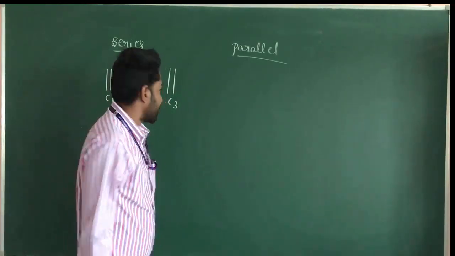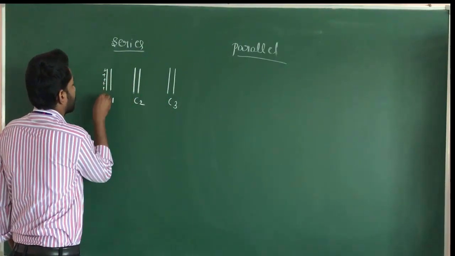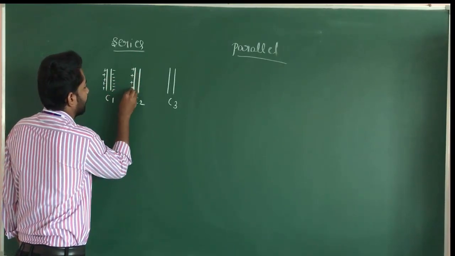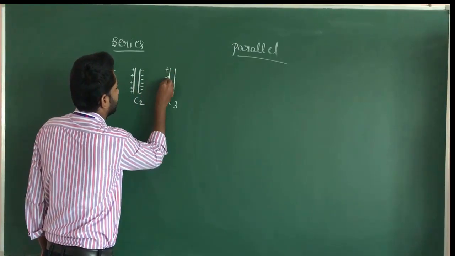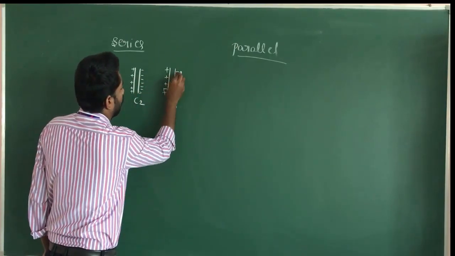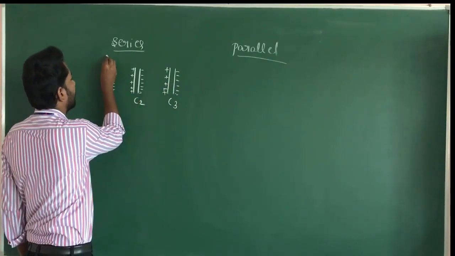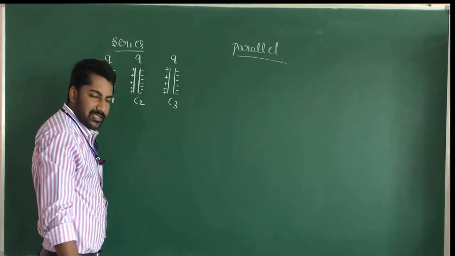Suppose this is the positive plate of the capacitor and this is the negative plate, and the same for each capacitor. Here Q is the charge on each capacitor.